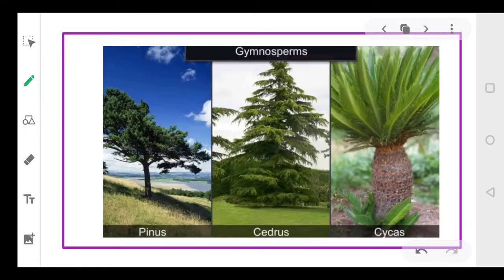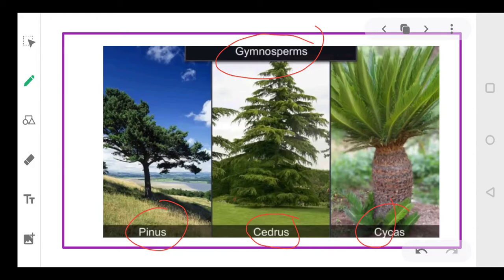Now, dear students, you must have observed some plants that I'm showing you in the picture, like Pinus, Cedrus, and Cycas. Have you observed these plants somewhere? Yes. So basically, these plants are included in the category called gymnosperms.